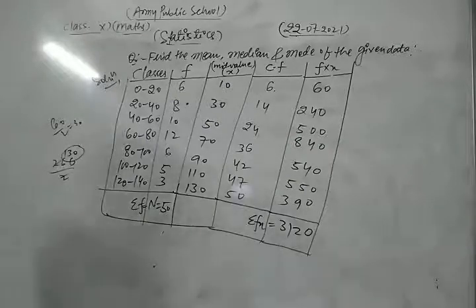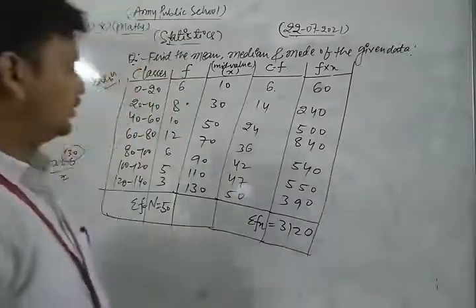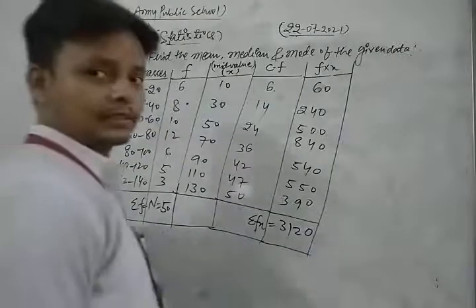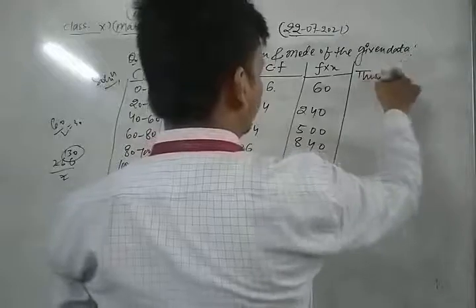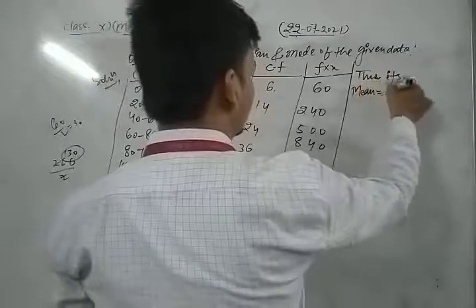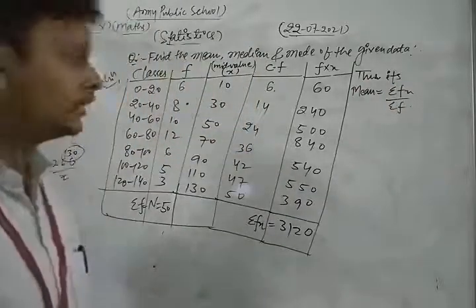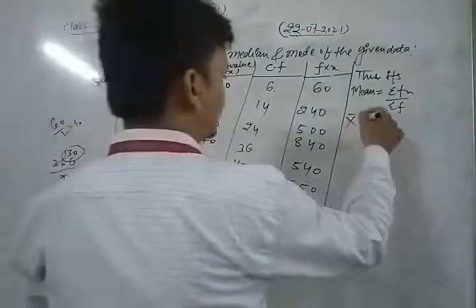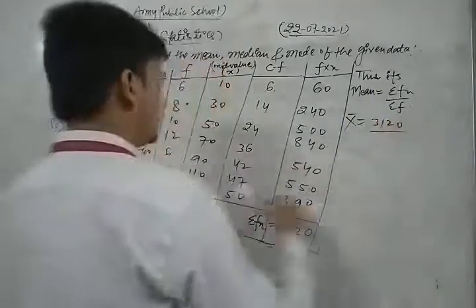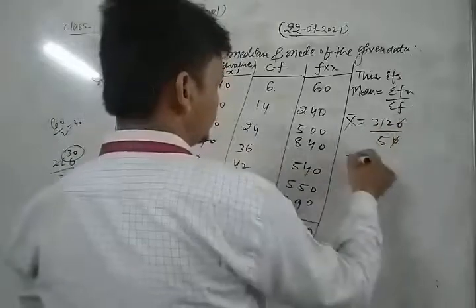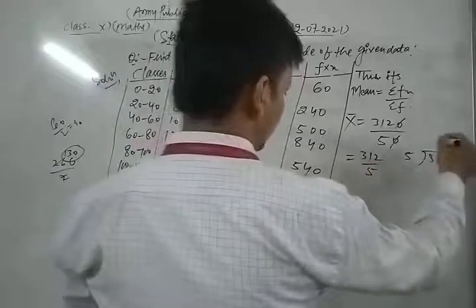Now we are just finding the mean. So first of all we find the mean of the given interval. Its mean will be sigma f into x upon sigma f. This is the formula for mean. So mean x bar is equal to sigma fx, which is 3120, upon sigma f, which is 50. The zeros cancel each other, so 312 upon 5.